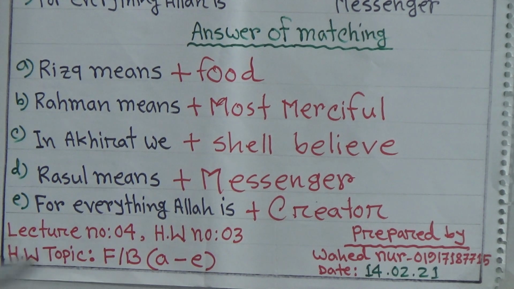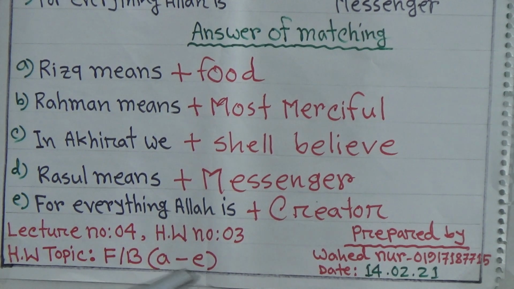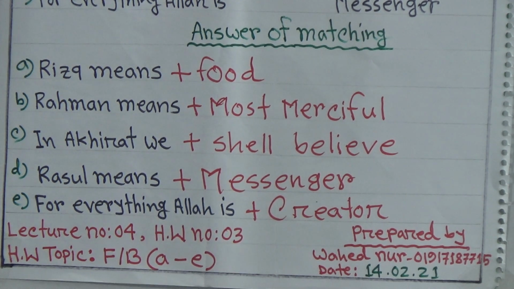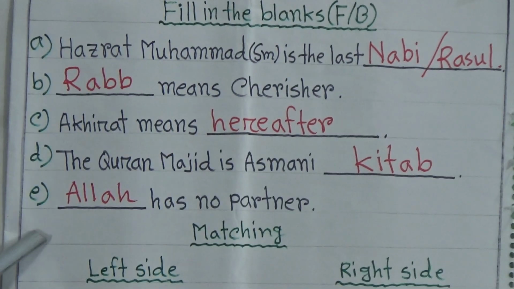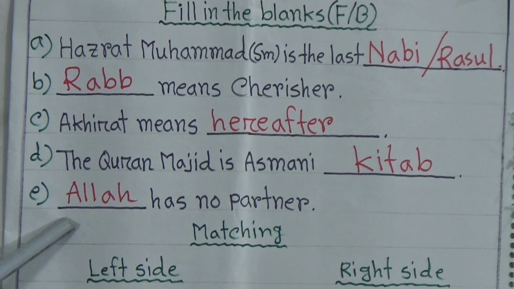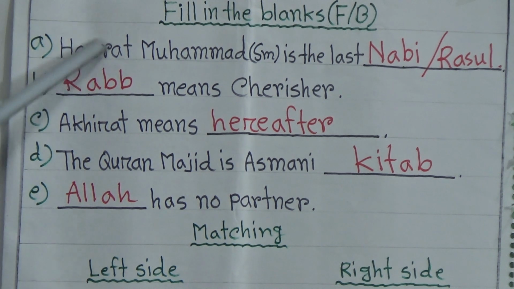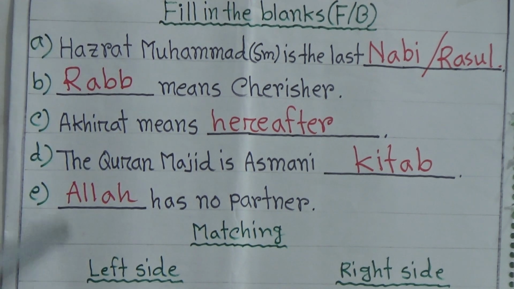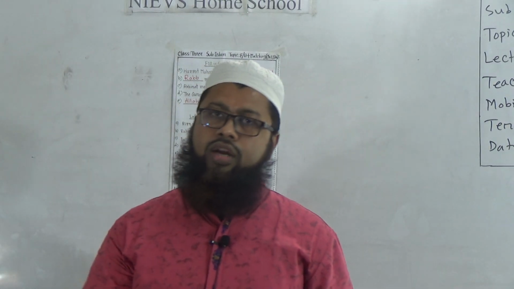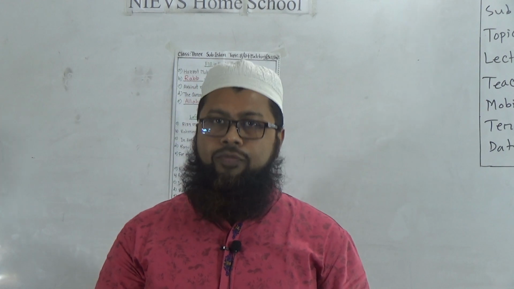Now keep concentration on the HW. Your HW number 3 topic is FB, A to E. Students, keep attention here. Only this item, fill in the blanks, A, B, C, D, E, same as you will pick up in your HW copy. Don't write only the answer. You have to pick up the full sentence from A, B, C, D, E. I hope you understood. If you don't understand, there is my mobile number. You can call me or ask me in the live class.